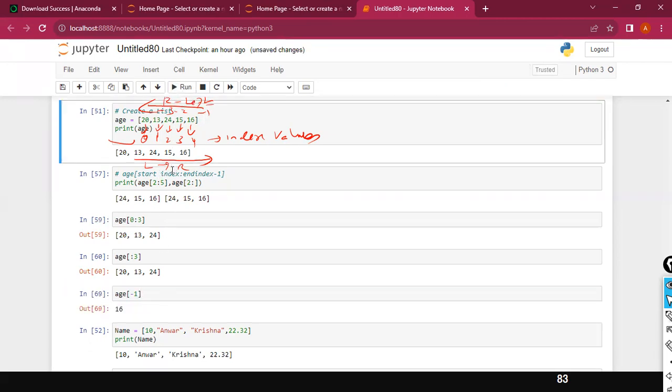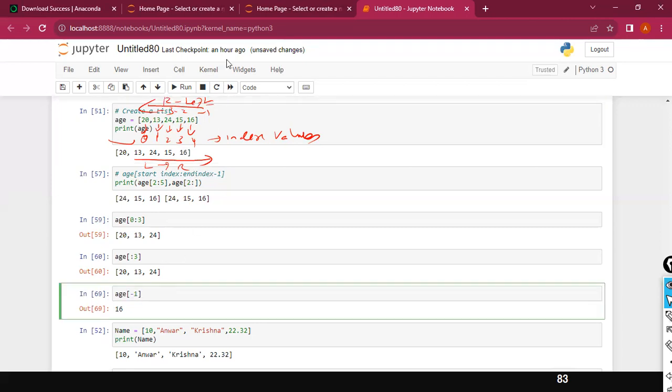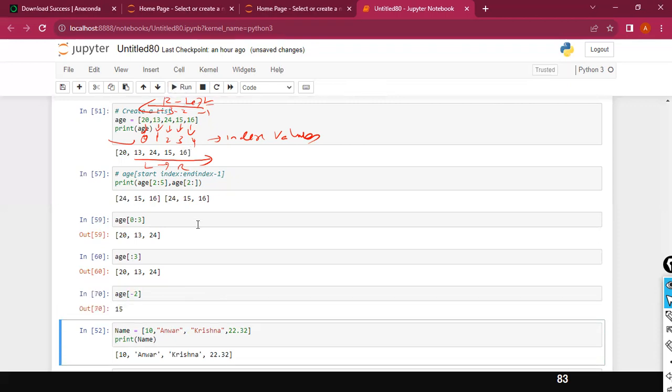If you want to get the 15, what should I do? Jivanandam, what should I do? Jivanandam and others, Sriram and Aishu, Praveen. Yes, Sudha, you're correct. From right to left, there will not be a 0 index value. Very good. So minus 2, excellent. In this case, minus 2, yes, you are correct. So 15, minus 2 is 15 here.